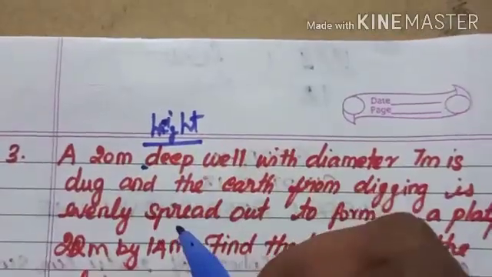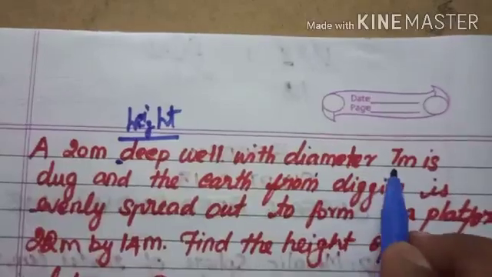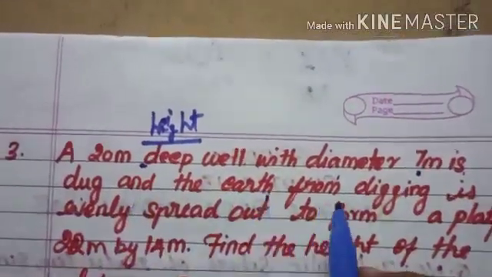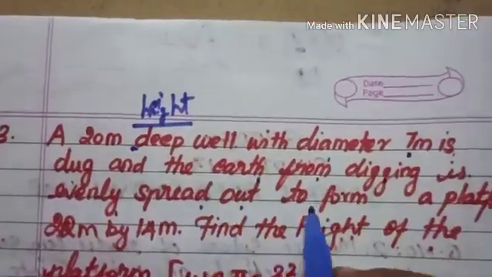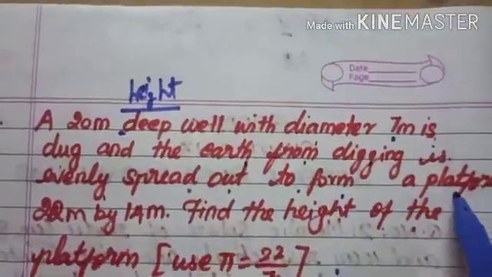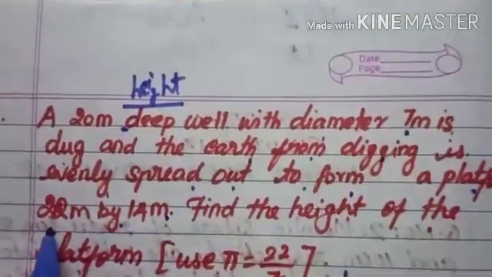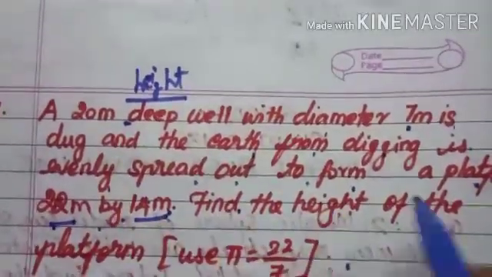Deep, otherwise we say it as a height. A well with diameter 7 meter is dug and the earth from digging is evenly spread out to form a platform 22 meter by 14 meter. You can see 22 meter by 14 meter, and you need to find the height of the platform.